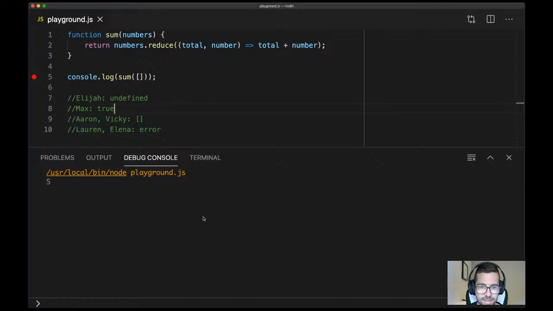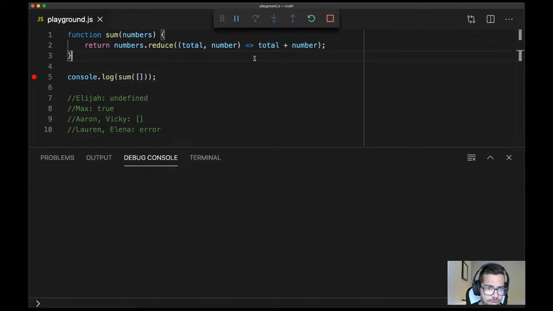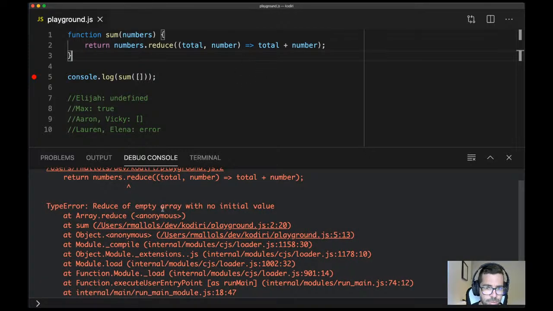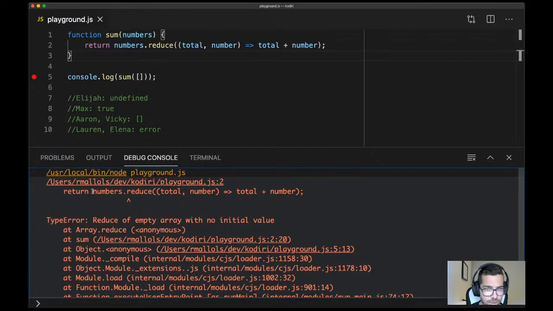Yes, that's correct. Look, remember that when we use reduce, we don't necessarily need the default value unless there is nothing to iterate. Because if there is nothing to iterate, what's that going to return? Yeah. So if we run that code, you see it returns an error. It returns an error because there is nothing to iterate.